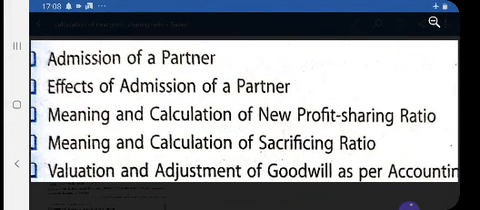With the help of the new profit sharing ratio only, you can calculate the sacrificing ratio. Some questions I gave when we were discussing change in profit sharing ratio. You just calculate the new ratio, then you calculate the sacrificing ratio. So try to solve all the questions from the NCERT book based on the 5 cases I have discussed. And don't get confused between surrender 1/5 of his shares and 1/5 from his share. There is a difference between these two terms. Okay, this is all about this topic.